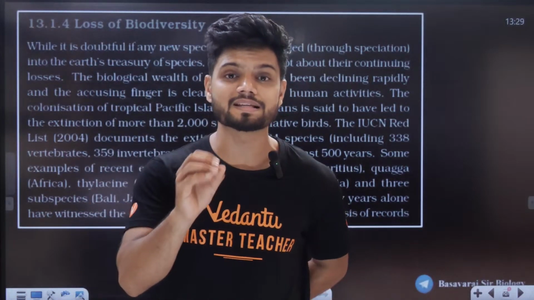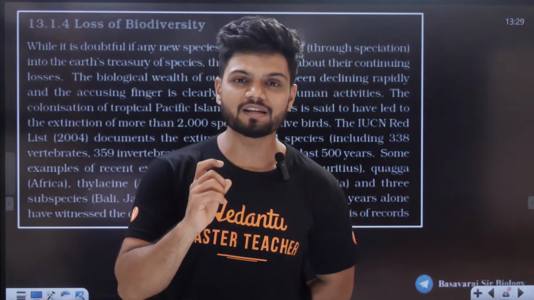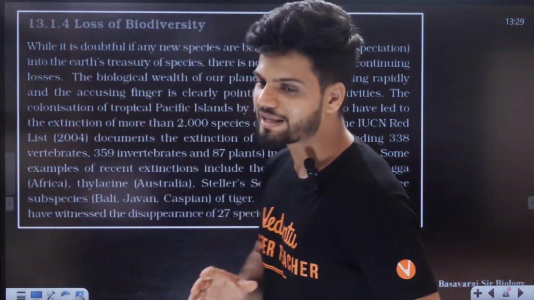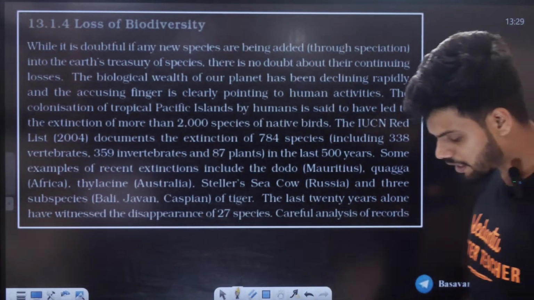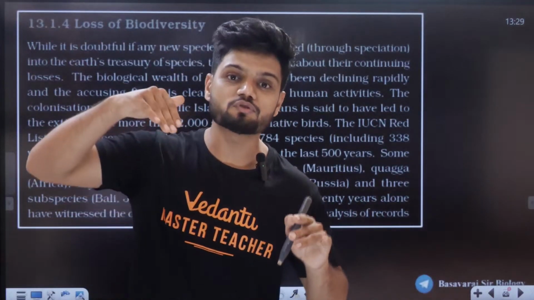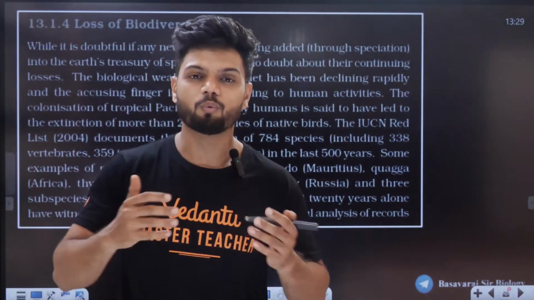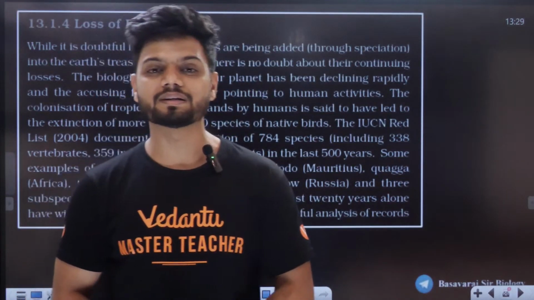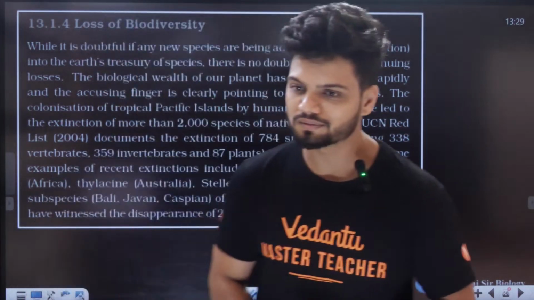Now students, we come to the midpoint of this chapter, that is loss of biodiversity. Here I will teach you something called the evil quadrant, and I swear to God, every single year one question will come from here. So let's start with loss of biodiversity. We have learned there is biodiversity, we have learned the types of biodiversity and how it is changing. But now we learn about the loss of biodiversity. What are we losing right now? Whatever we have been losing from time to time, that is what we will learn right now.